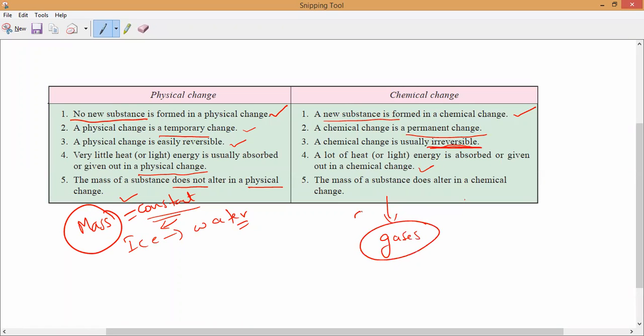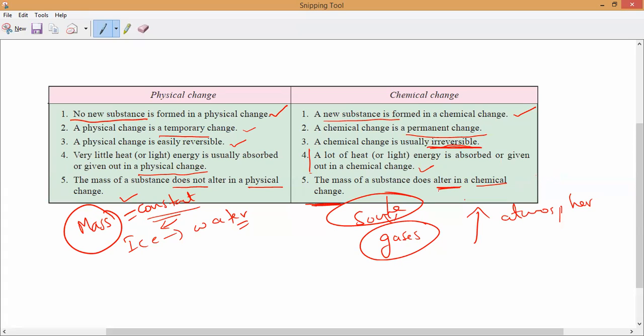But in a chemical reaction, some gases will form. Is it yes or no, guys? Some gases will form. These gases will escape into the atmosphere. So that is why the total mass is not constant. It alters in a chemical change, because in chemical change evolution of gases will take place. So some loss will be there and the remaining everything will be the same.